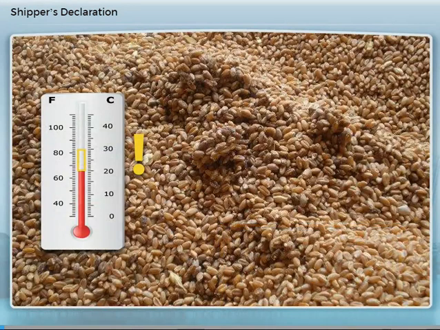Grain cargoes can be shipped at temperatures up to about 25 degrees Celsius. Between 20 and 30 degrees Celsius, more biological activity will occur. This activity leads to more CO2 being given off and self-heating of the cargo taking place. In the presence of moisture, it will also lead to the development of molds, and in the case of some grain cargoes, lead to germination or sprouting.